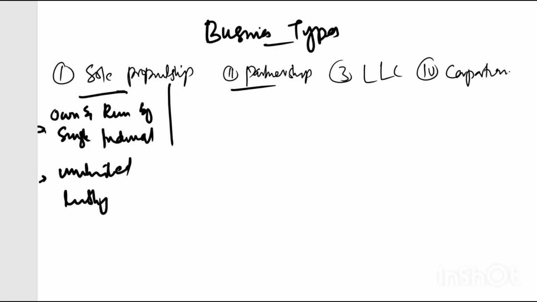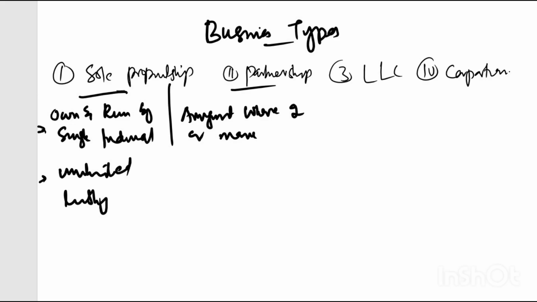Now the partnership here is basically an arrangement where two or more parties agree to operate a business.